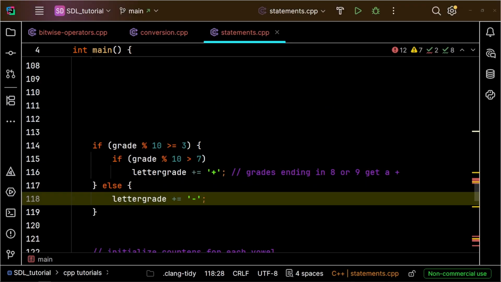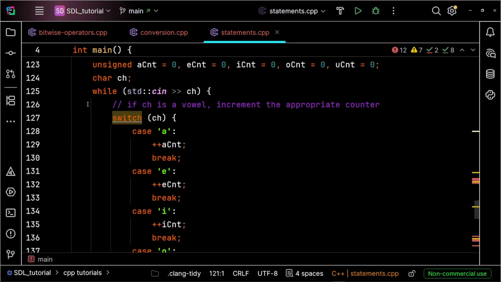If you need to check a single variable against a bunch of fixed options, say like parsing text character by character to count every vowel, your code can get ugly real quick. Chaining 10 else if statements works, but it's slow to read and clunky to maintain. That's where the C++ switch statement comes in. And here's how it works.